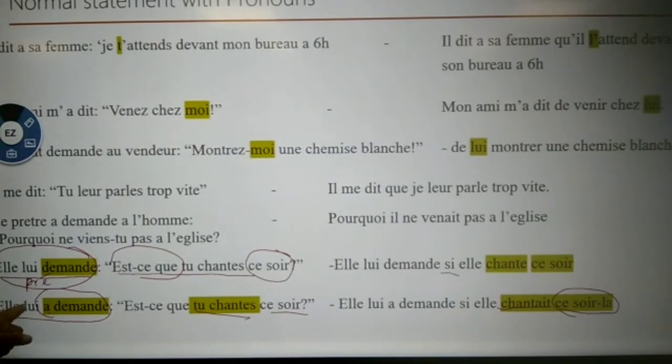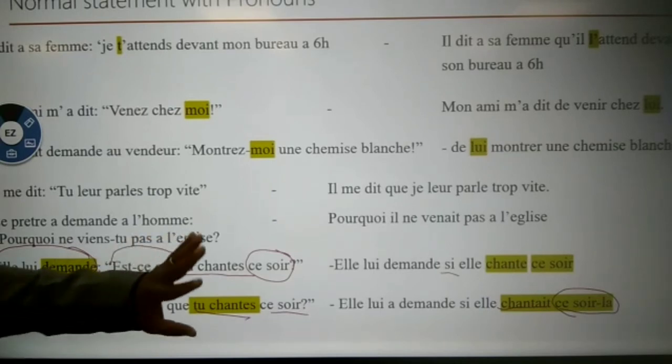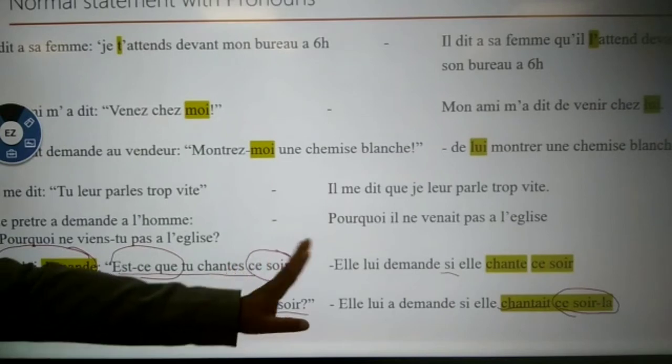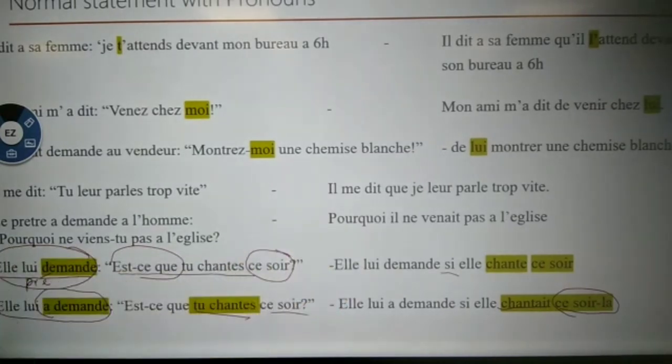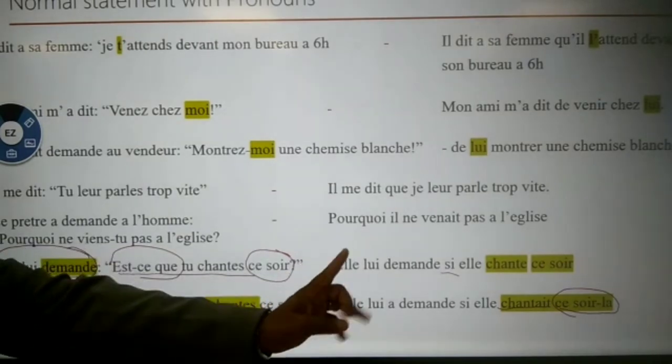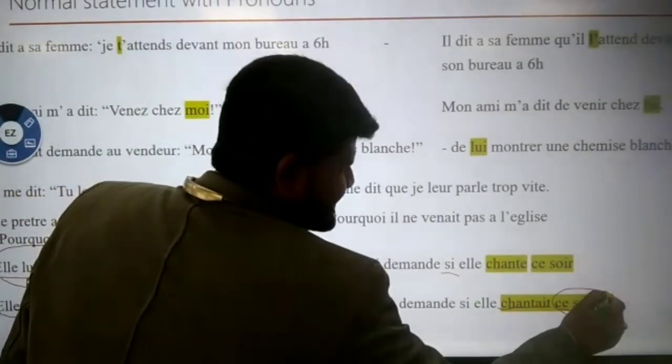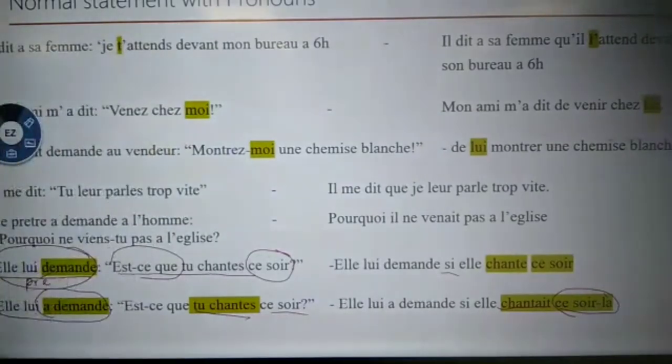Why? The reporting speech is in passé composé. That's the thing you have to learn. When it is in présent, nothing should be changed; you do the same, ce soir. But if it is in passé composé, ce soir will become ce soir-là. That là, I didn't put the accent, so you do it.